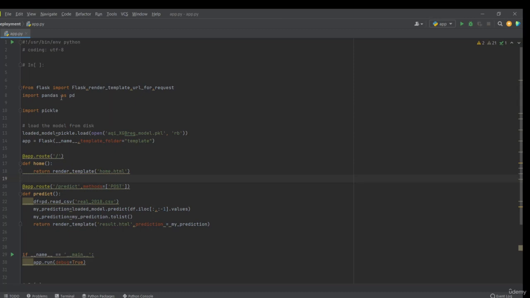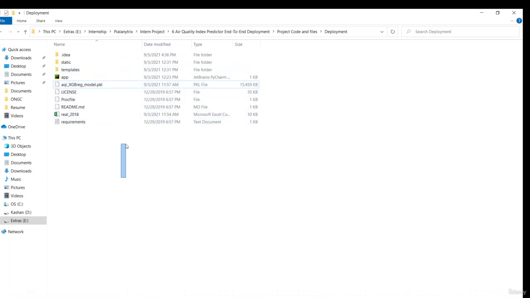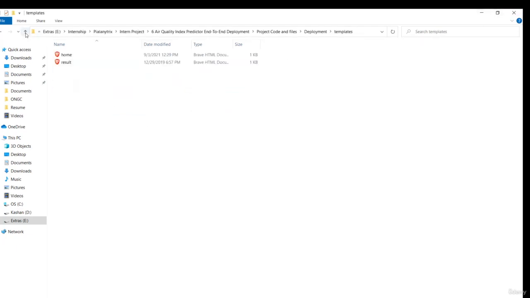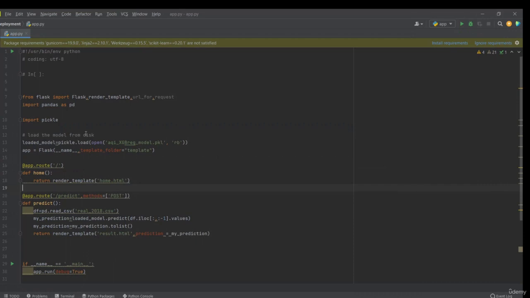Then we'll import pandas and pickle. Then I'll load my model from the disk. The folder where you have stored the app.py file, you have to store your model.pickle file as well. This is the folder I created, in which, as you can see, this is my app.py file, and this is my templates folder. First you will load the file using pickle.load. I'll open the model pickle file which we have stored.